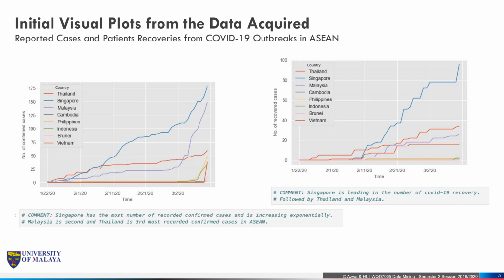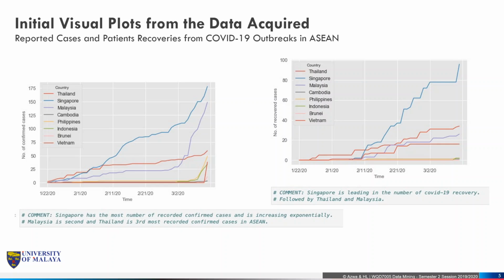Overall, from the trending of these outbreaks, Singapore has the most recorded confirmed cases, and it is still increasing exponentially. Lately, Malaysia is picking up very fast, and Malaysia has now reached the second spot across the ASEAN countries, followed by Thailand, which has the third most recorded confirmed cases in ASEAN.